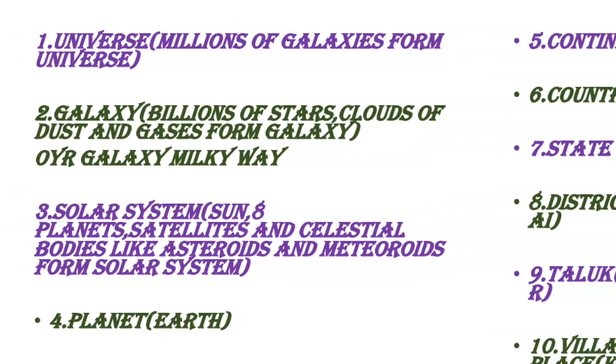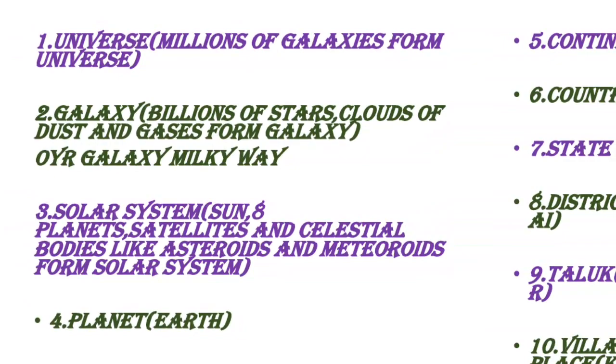We are going to study the celestial bodies in the further slides. Celestial bodies like asteroids, meteoroids and comets, everything forms the solar system. All these are members of the solar system. Sun, 8 planets, satellites, celestial bodies like asteroids, meteoroids and comets form the solar system. This is the important definition.